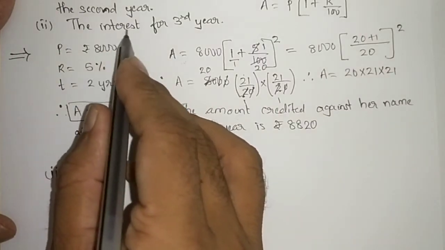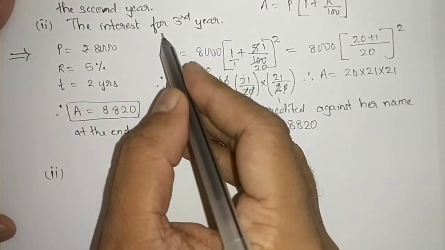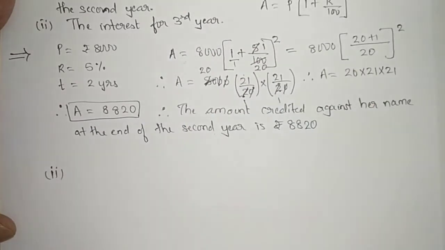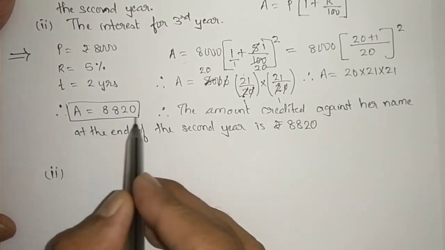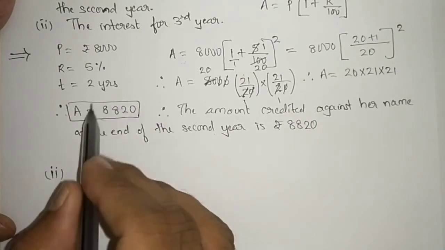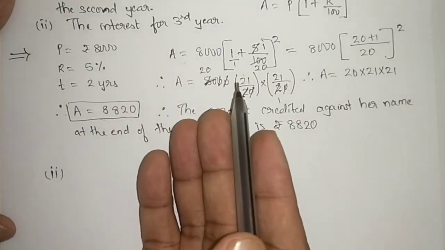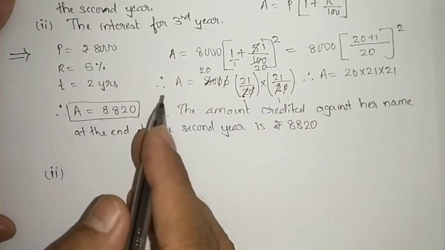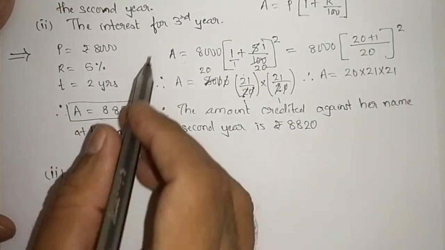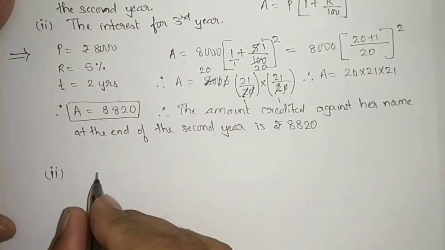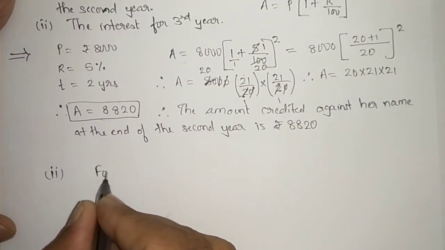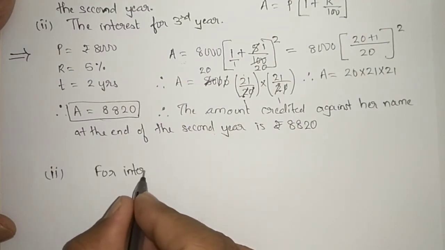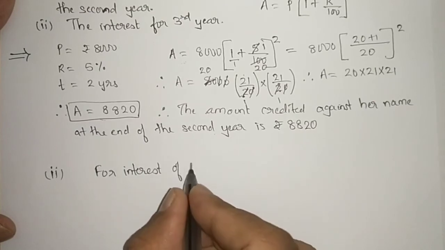Now the second part says what will be the interest. Here we are supposed to find the interest, and for how many years? For the third year we want to find. Now what will we do? We will calculate simple interest on the amount which we have got after the second year, because after the second year this amount will directly become the principal for the third year. So we will calculate the interest of the third year.